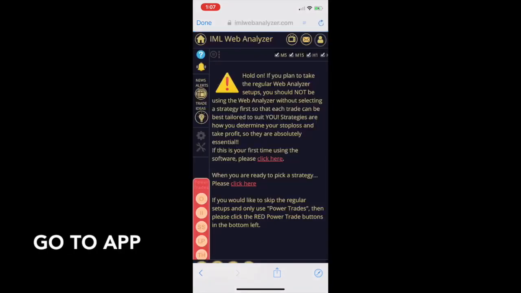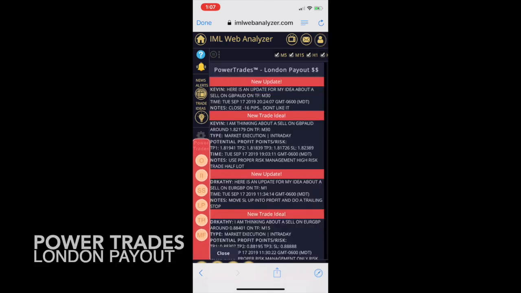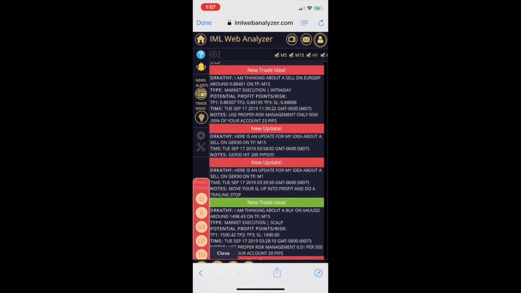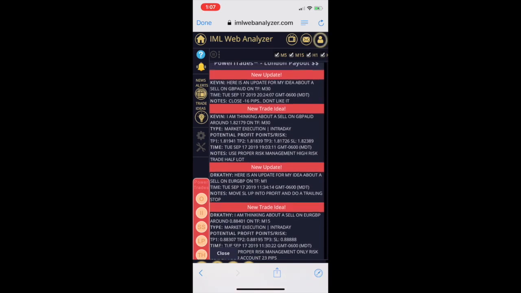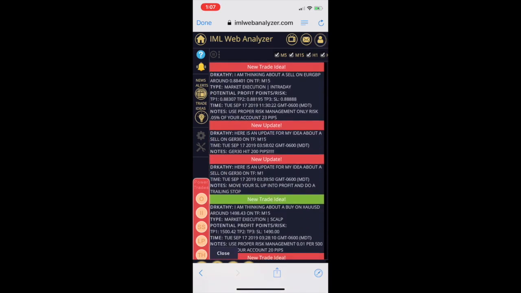Just click on that. And right here on the left side, see where it has the red? It says power trades. You want to click on LP, that stands for London Payout. Then I want to look at a trade idea. Let's do this one right here, and this is even from Dr. Kathy. You want to follow the ones where it says Kevin Serrano. He does London Payout. But let's even take the one that Dr. Kathy Kirtland has here.